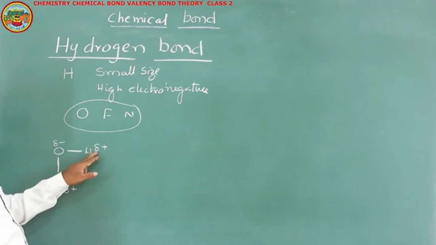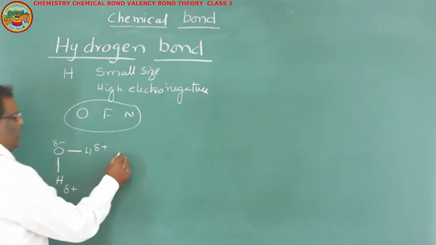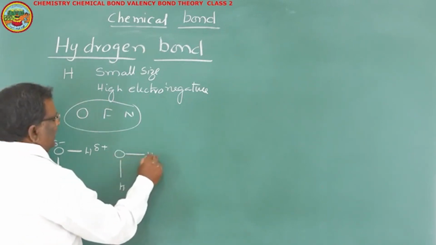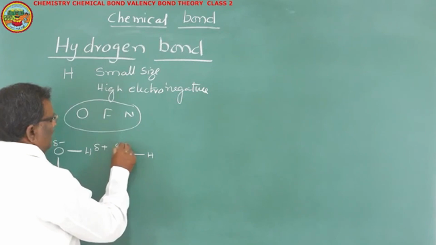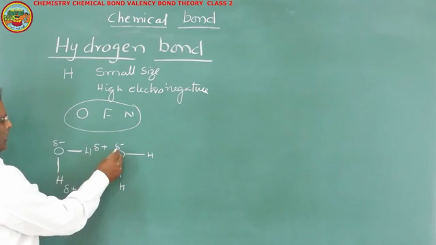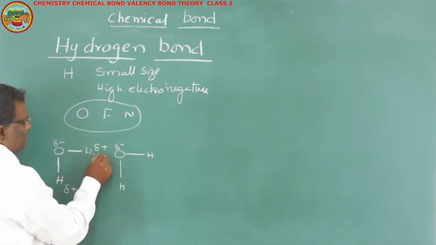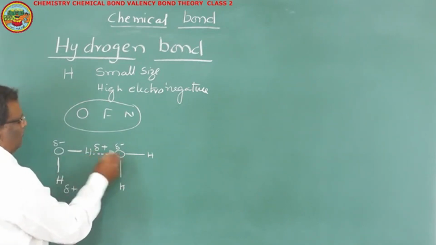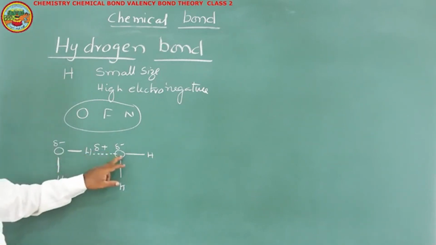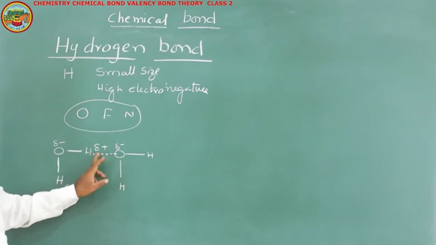Now, the partially positively charged hydrogen, when it is nearer to a partially negatively charged atom other than the one it is covalently bonded to, a weak electrostatic force of attraction will arise between hydrogen and oxygen of the other molecule. This type of bond is known as hydrogen bond.